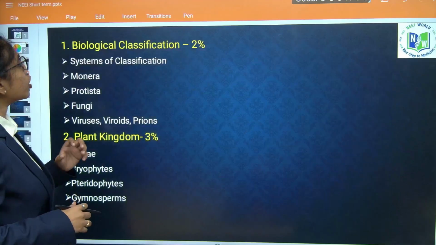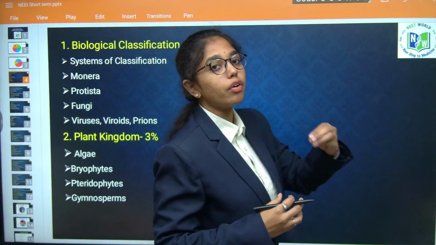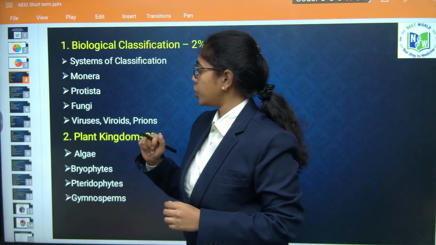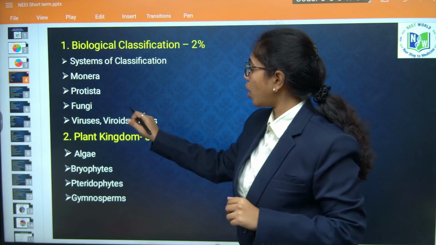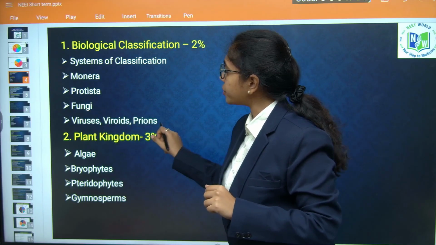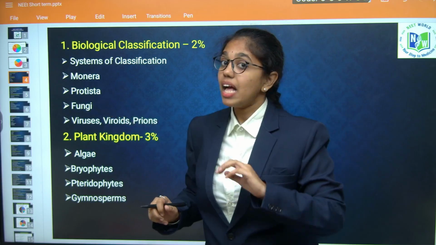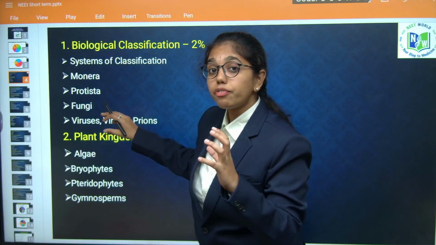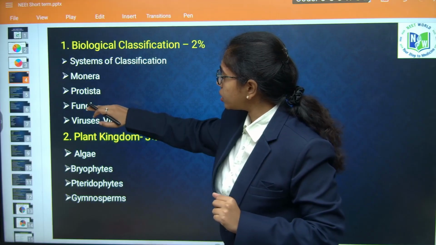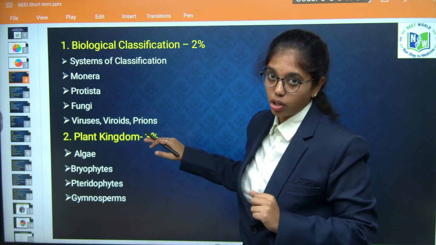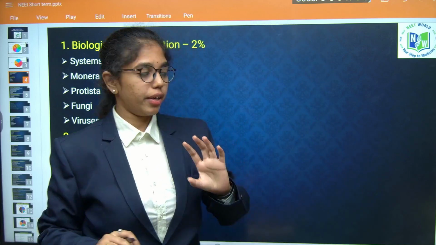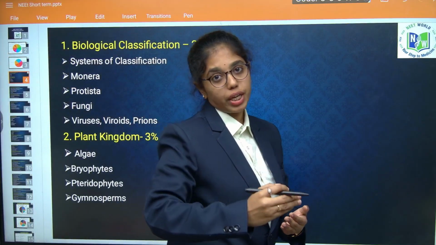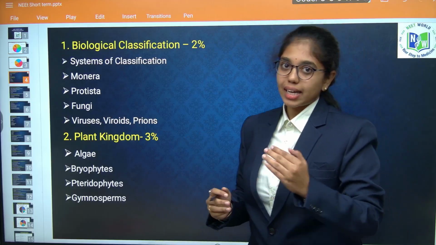Yes, if you look into the topic-wise weightage and the pattern of the topics you have to choose from each chapter, from biological classification, you have to focus more on the topics fungi, virus, viroids and prions, and protista as well. This doesn't mean that you have eliminated these chapters, but you have to give more importance to protista, fungi, virus, viroids and prions. And you have to also look into Monera and systems of classification as well, like 2 kingdom, 3 kingdom, 4 kingdom, 5 kingdom system of classification.